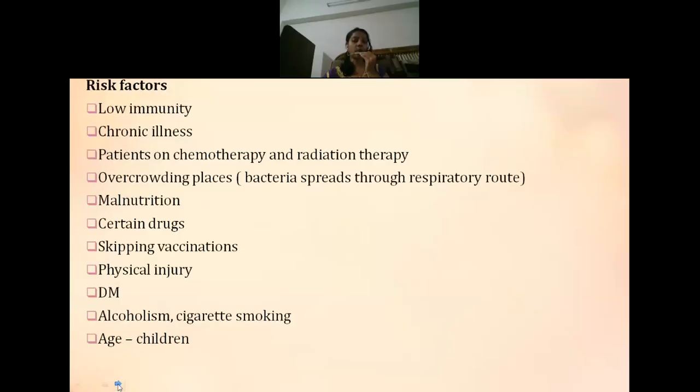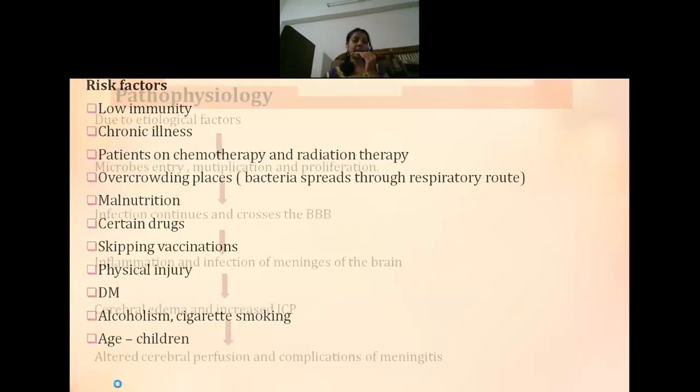Malnourished people can also get meningitis because of low immunity, or if they are taking certain drugs like corticosteroids, or if they have skipped certain vaccines, especially the Hib vaccine or meningococcal vaccine. People who are drug abusers, chronic alcoholics, or chronic cigarette smokers are also at risk of developing meningitis. Even young children can get meningitis.